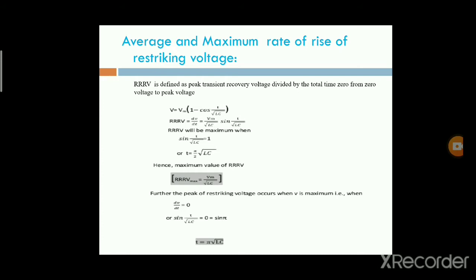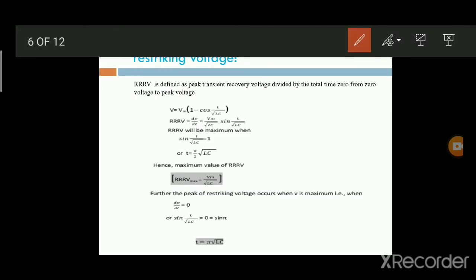We already know the restriking voltage: v equal to Vm into 1 minus cos t by root LC. This is the restriking voltage.